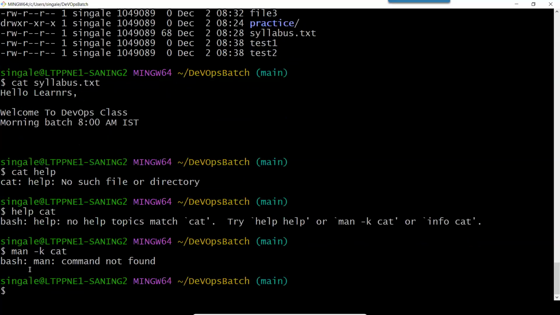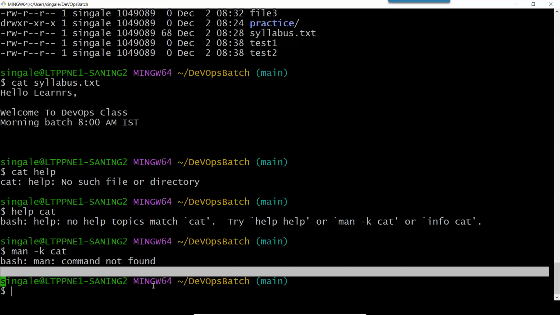So this is not showing us any result just because this is not a Linux. Actually, this is a Git Bash, which I have installed. When we use a Linux machine, we will see the help files also, which will give the details about those commands and how we can use them. Okay, so let's skip this. I will show it tomorrow when we have the Linux machine ready.